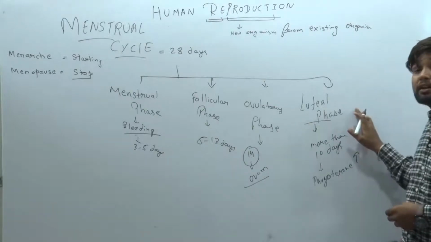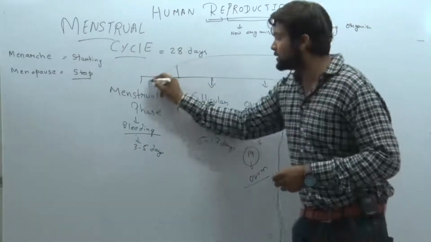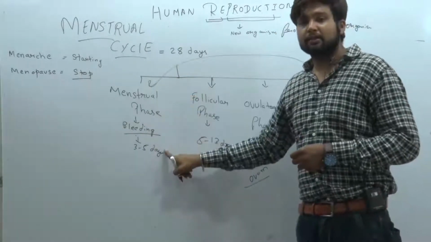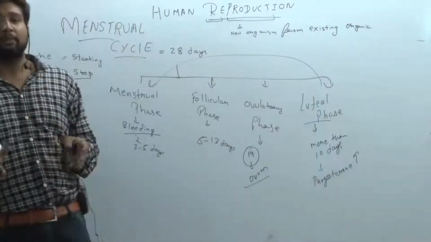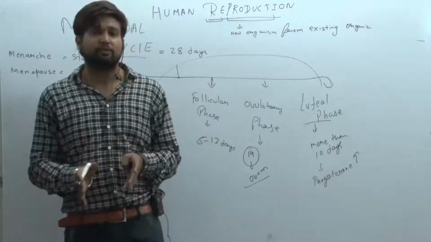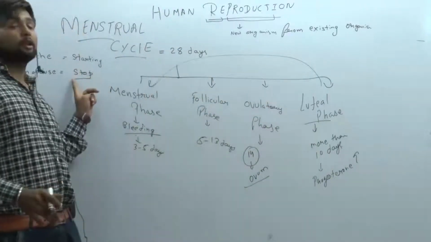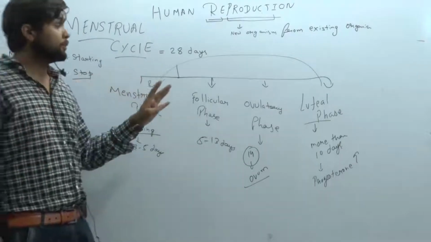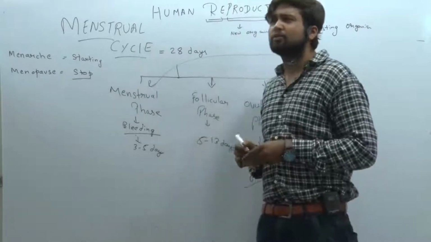If the fertilization does not occur, then the cycle will start again and the menstrual phase begins. If the fertilization occurs, if the fusion of male and female gametes, sperm and ovum, is successful, then it will stop. That is known as temporary menopause, not the menopause, temporary menopause till the birth is given, means approximately 12 to 15 months.